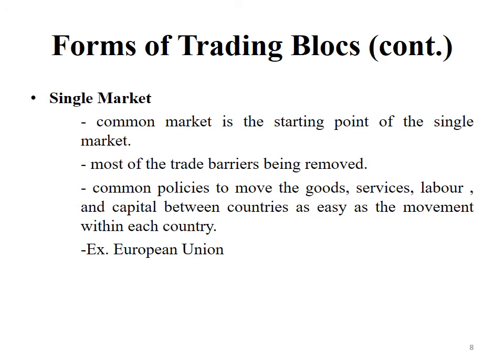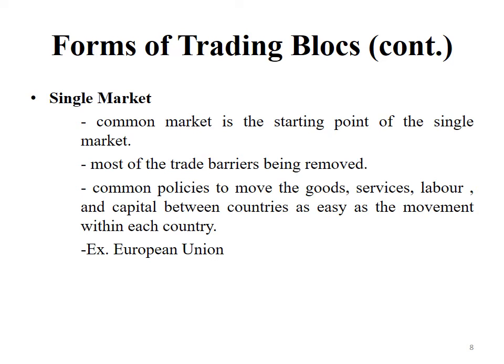This is another type of trading bloc, single market. A single market is one in which most trade barriers have been removed with some common policies and product regulations and freedom of movement of factors of production and of enterprise and services.